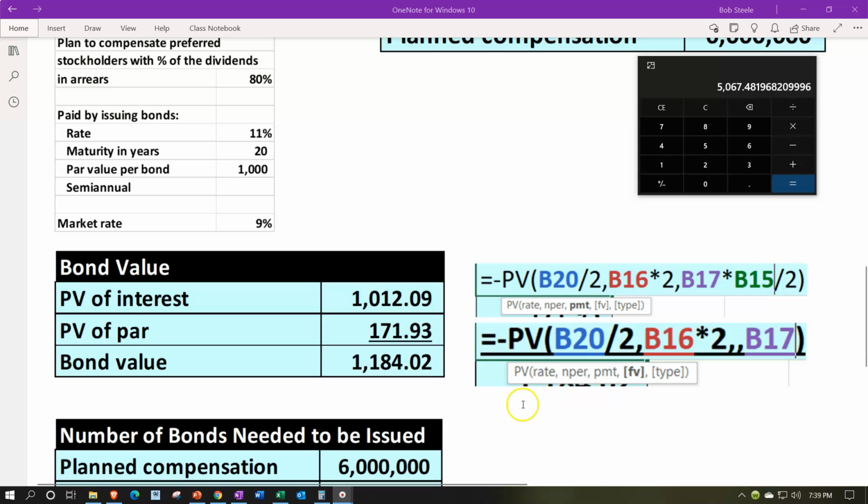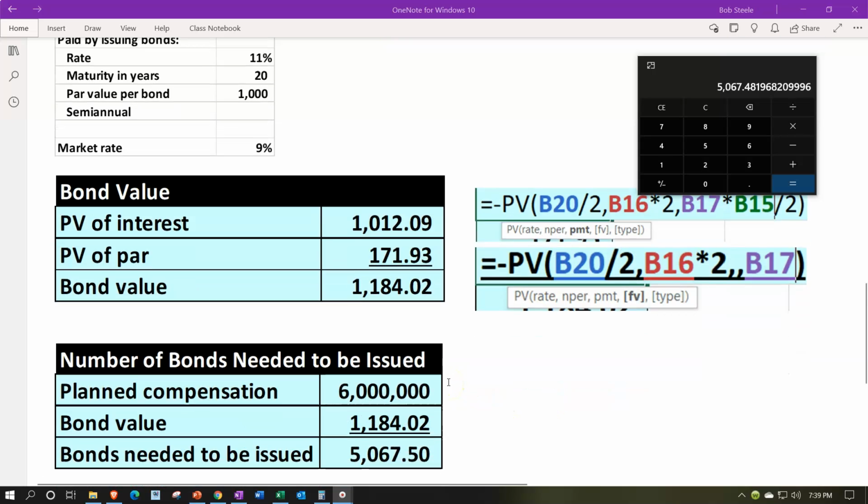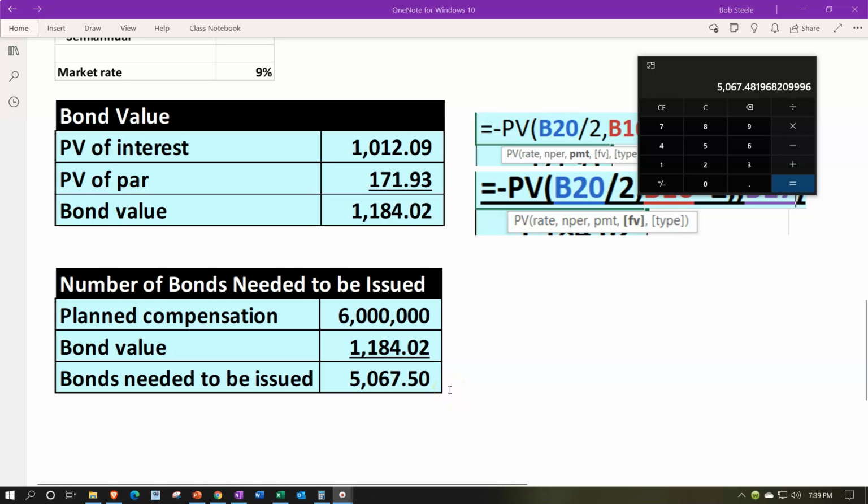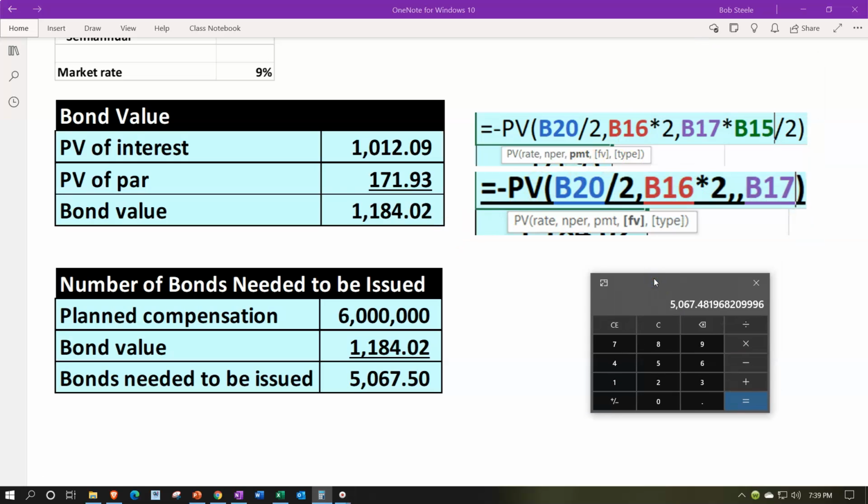To do that, we had to value the bonds to see how many bonds it would take for us to issue. And then we decided that was about 5,068 bonds at this value for us to hopefully take care of that outstanding value or dividends payable for the preferred stock. So hopefully we could start paying dividends to common stockholders at some point in the future.